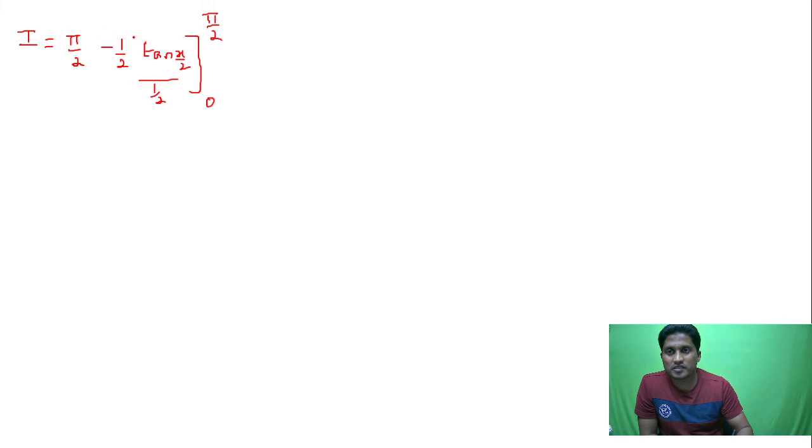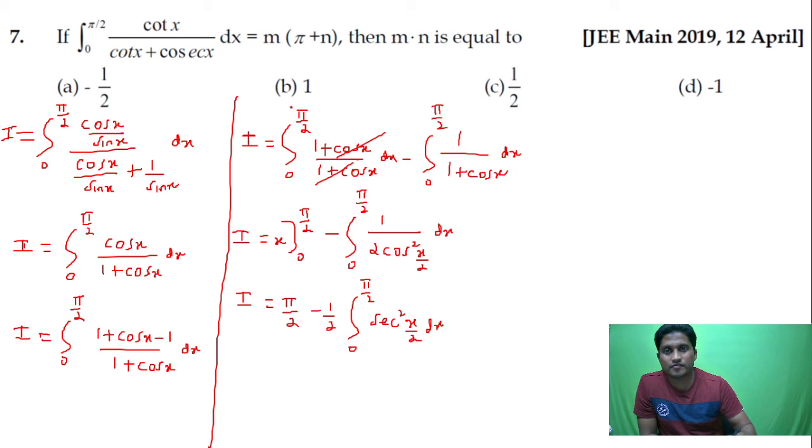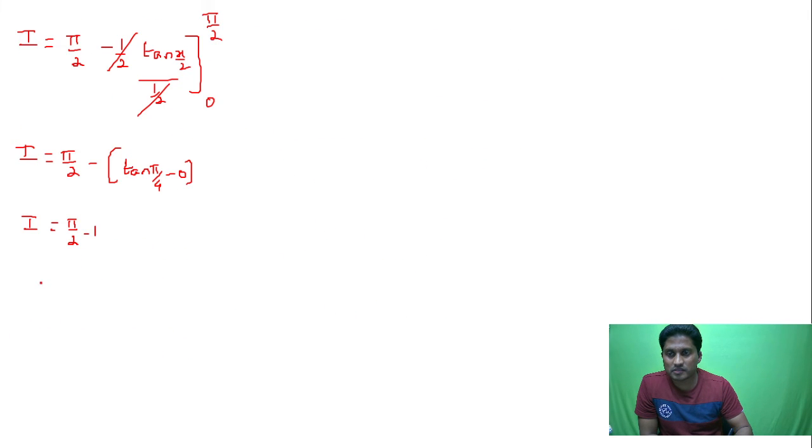I'm going to cancel this half and half. I is equal to pi by 2 minus the upper limit tan pi by 4, and the lower limit is 0. So you get I is equal to pi by 2 minus 1. I have to bring it to the form m into pi plus n. So this is pi minus 2 divided by 2.